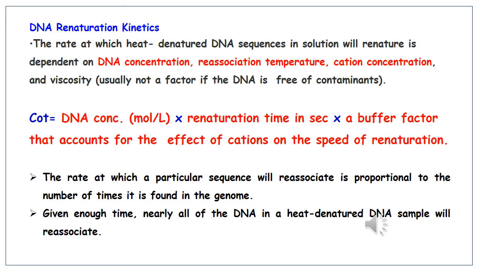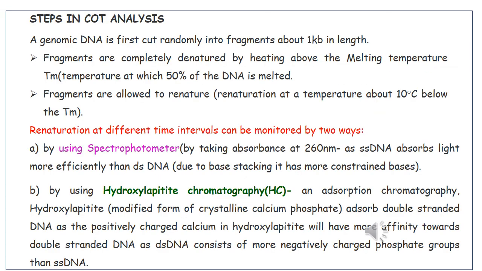The rate at which a particular sequence will reassociate is proportional to the number of times it is found in the genome. Given enough time, nearly all of the DNA in a heat denatured DNA sample will reassociate.